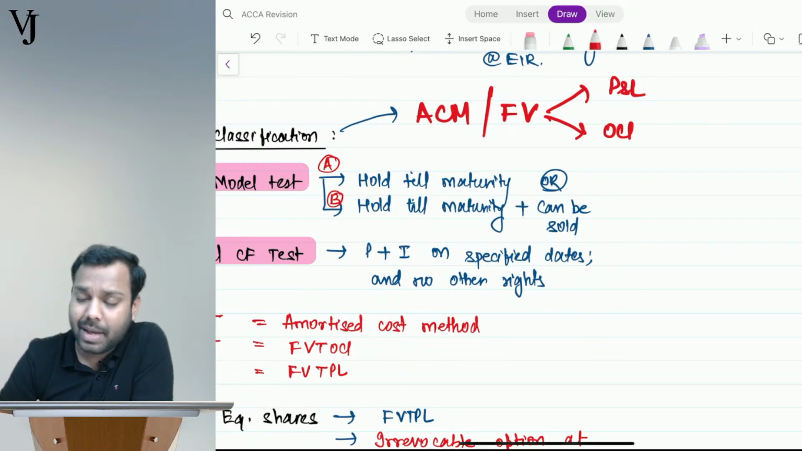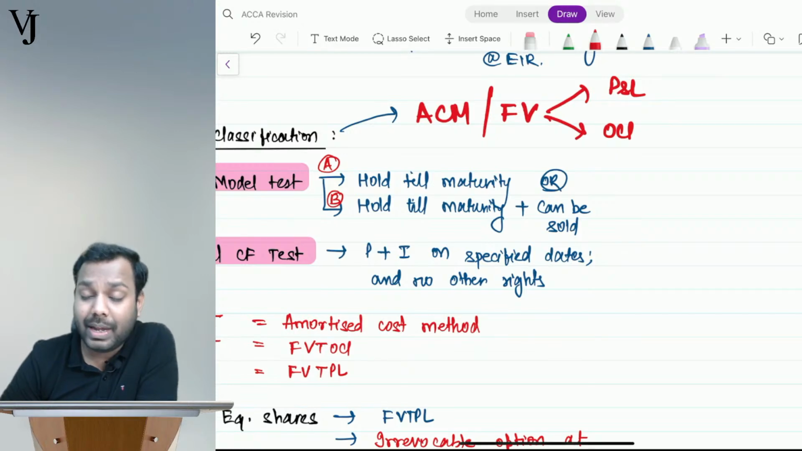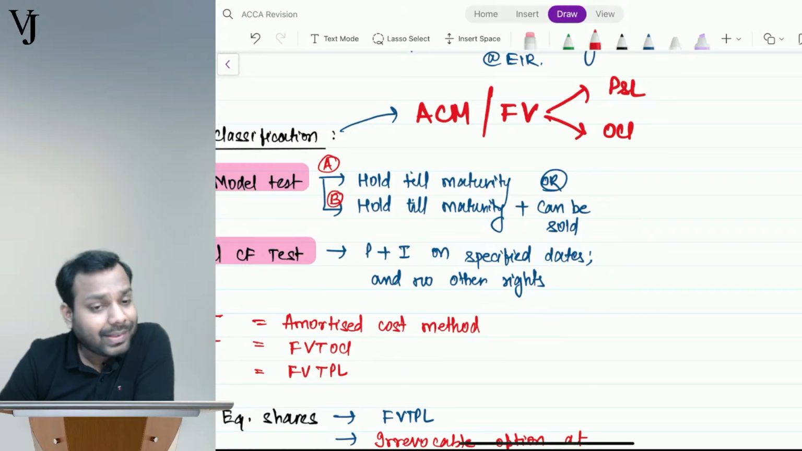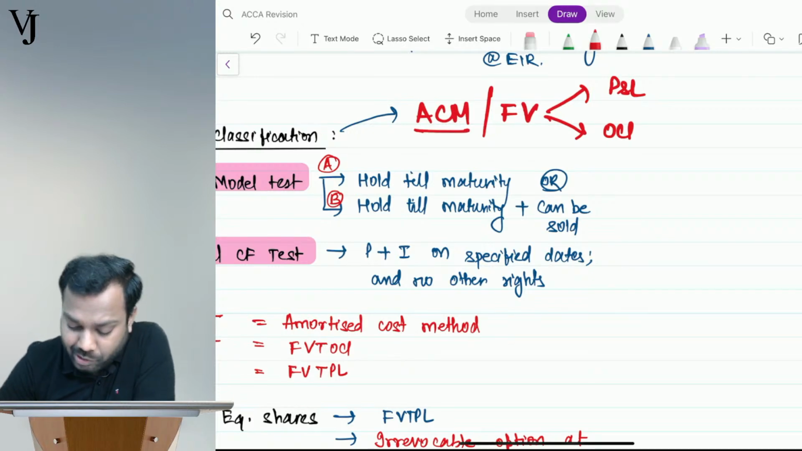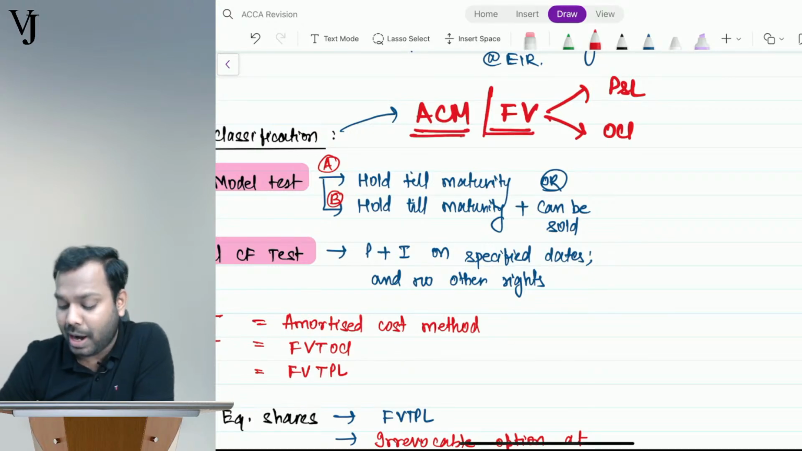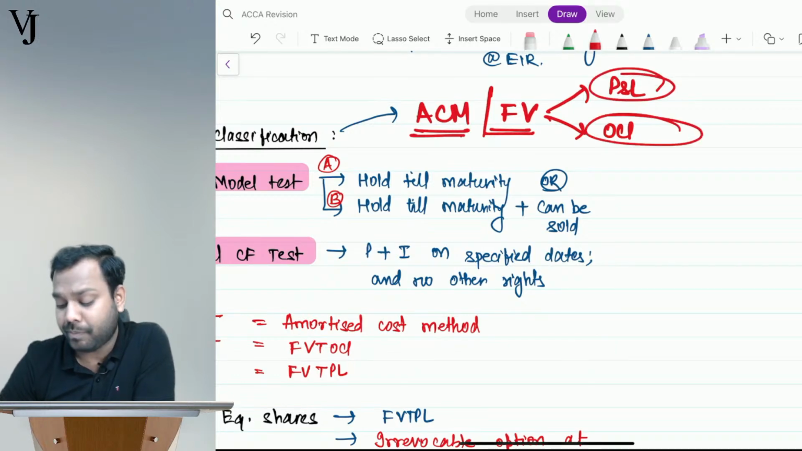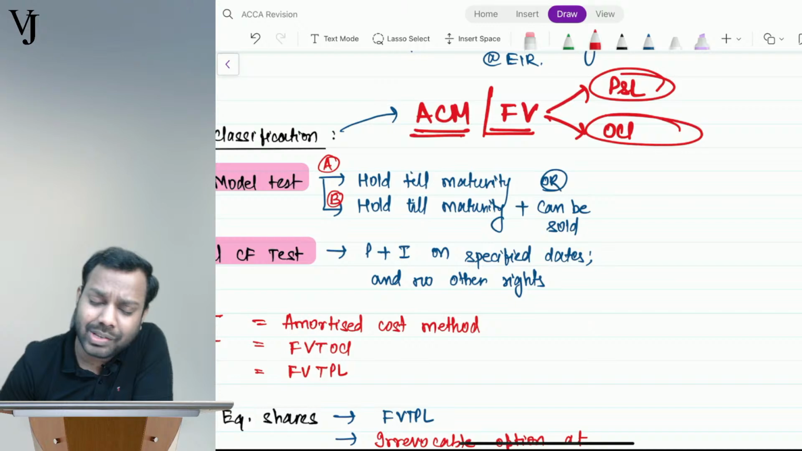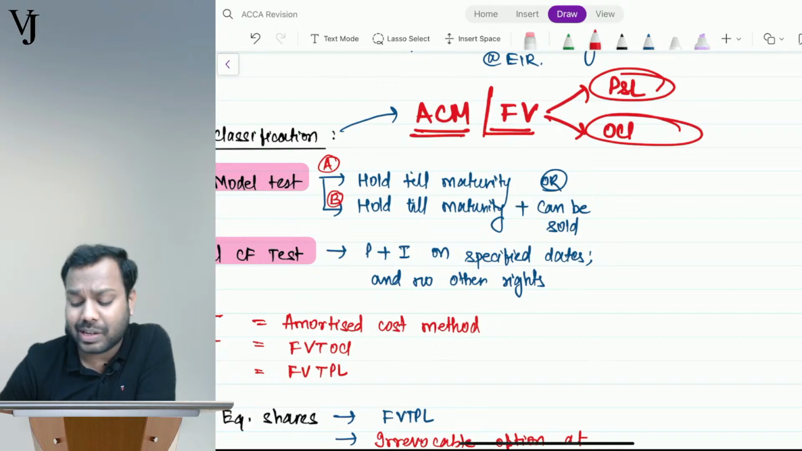Okay, unlike liabilities, where it is measured only at amortized cost method, financial assets can be measured at more than that. It can be measured at amortized cost, it can be measured at fair value, and the fair valuation can happen through P&L or it can happen through OCI. Now we need to understand in which cases, how will we understand which classification shall we apply?